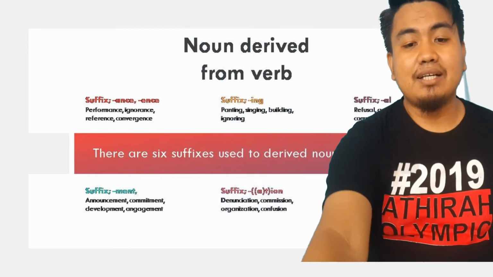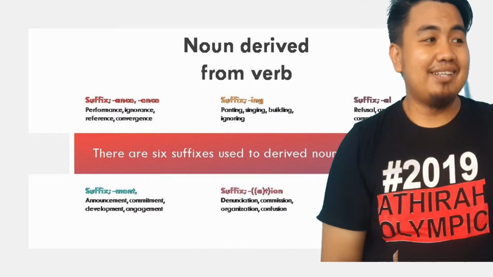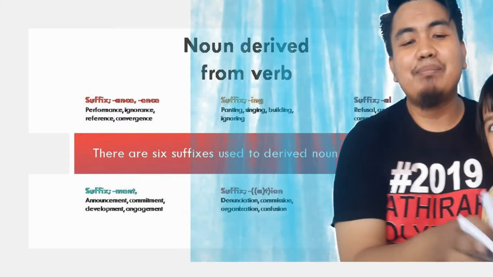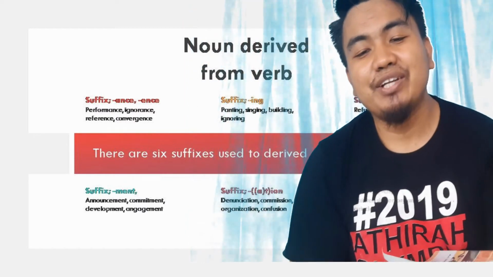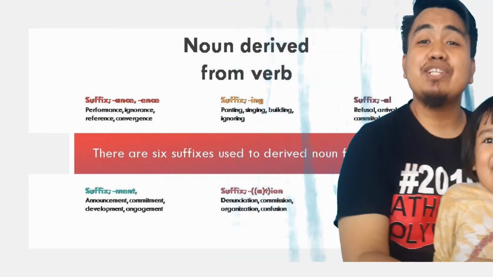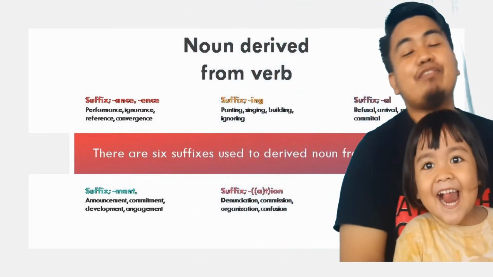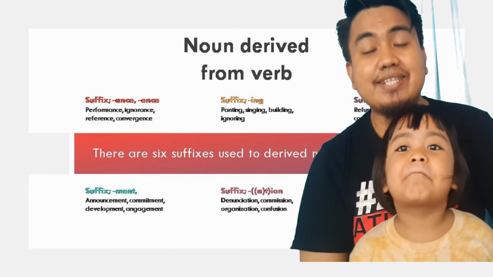And the next suffix that will be Zay, come here. Will be see here. Sit down here, sir. Sit down here. And then the next explanation that I'm going to see here is suffix ment or ment.